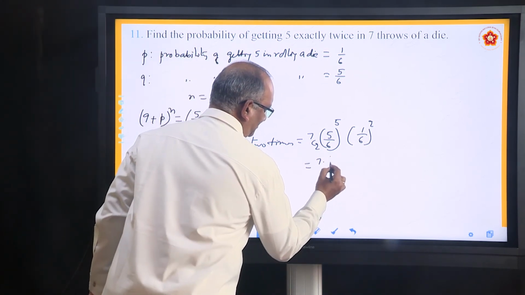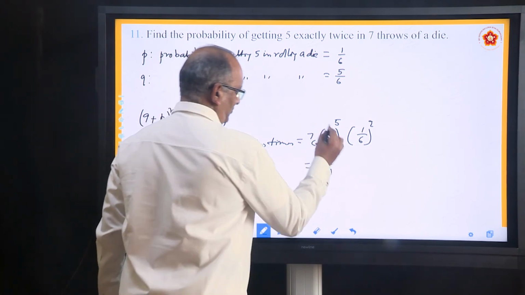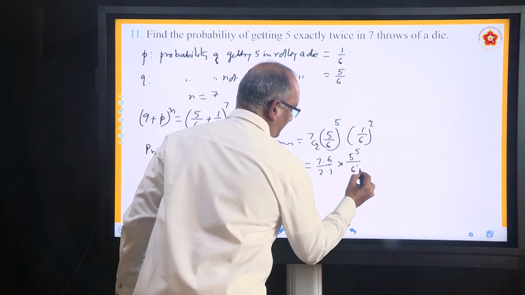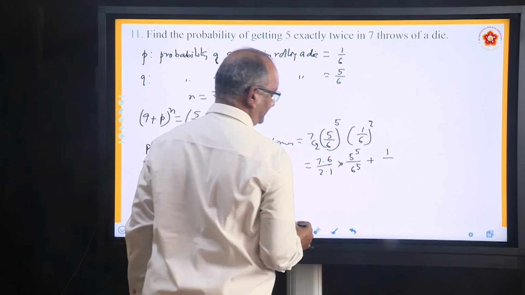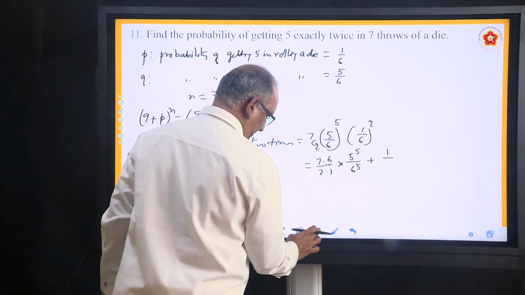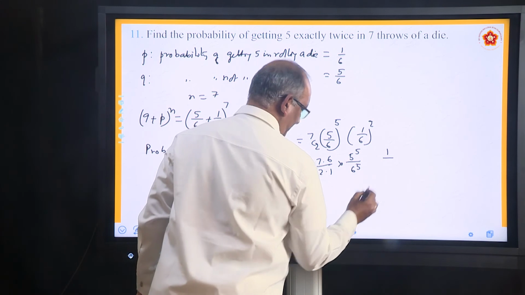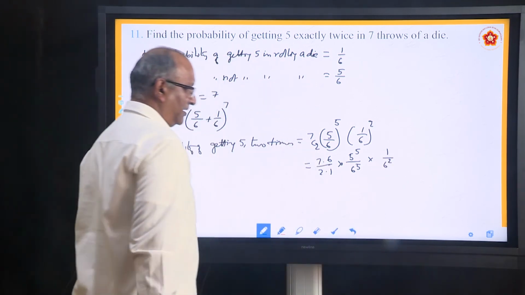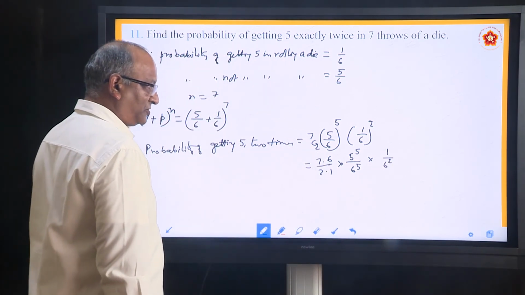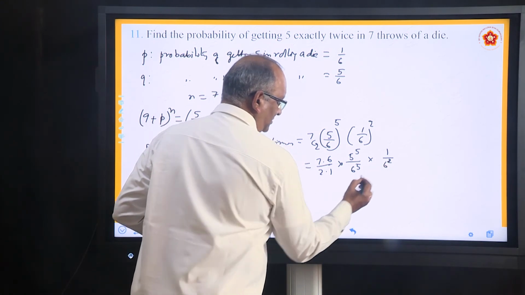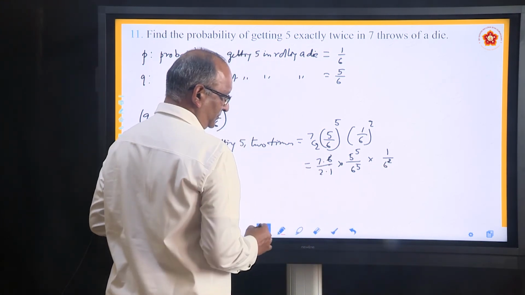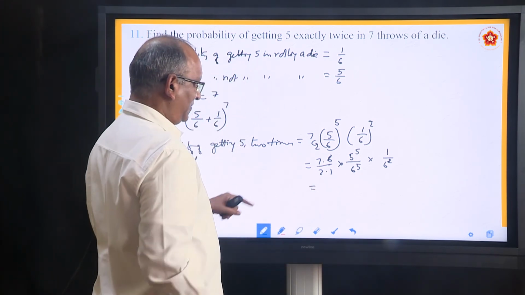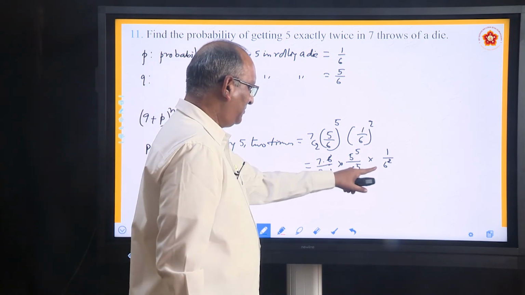7C2 is 7 into 6 by 2 into 1, into 5 to the power 5 by 6 to the power 5, not plus, it is into 1 by 6 square. Try simplifying as much as possible. How to simplify? 1, 6 can be cancelled. Anything else? No. So, what is left? Here remember 1 6 is left.